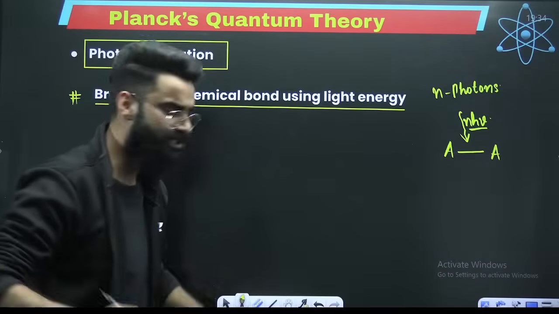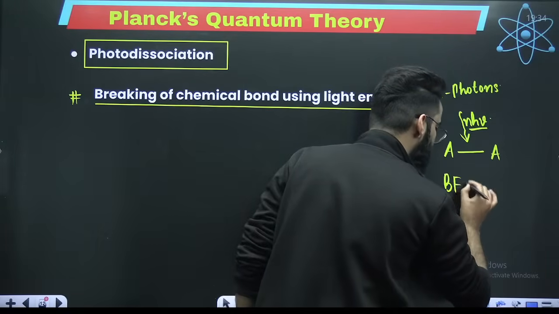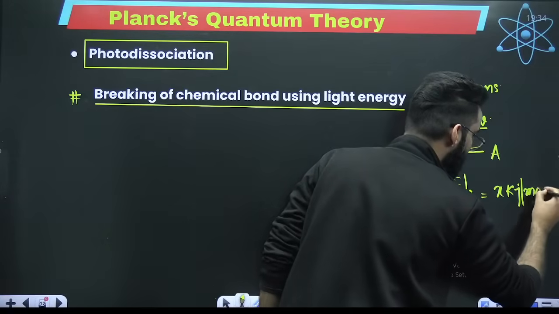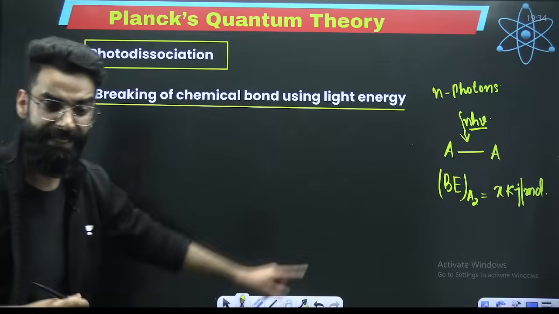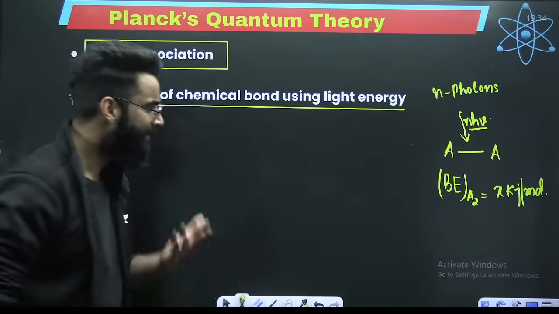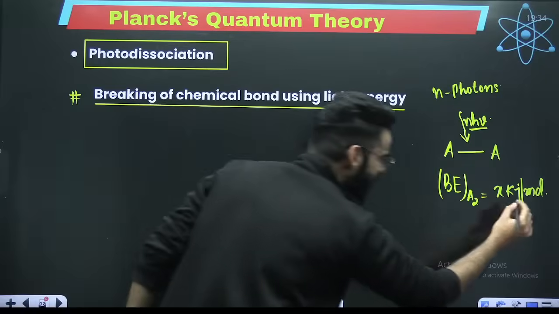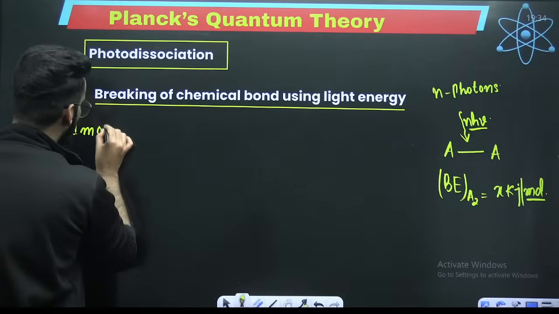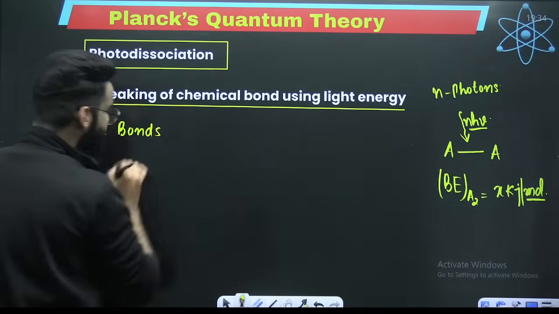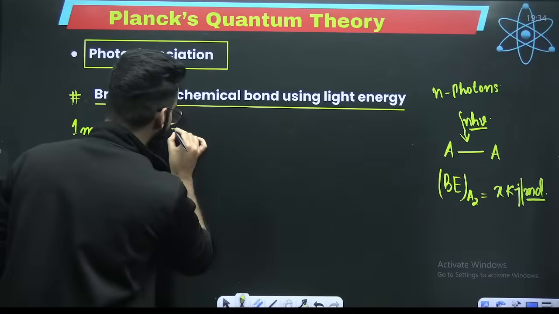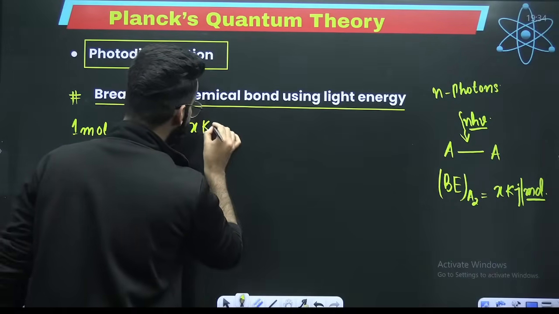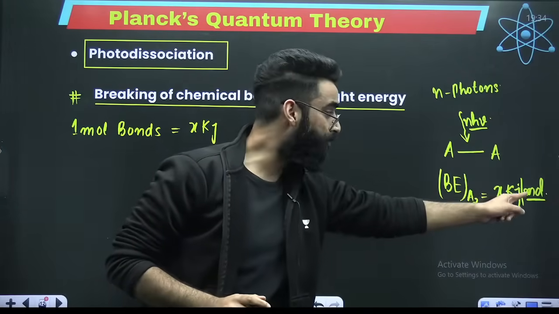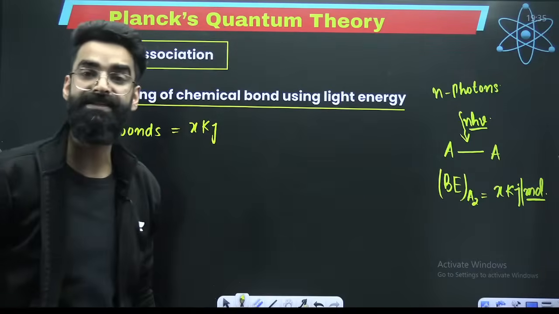Okay. Now, my dear students, I'm writing a term here. Bond energy of A2 is equal to x kilojoules per mole. What does that mean? That means in order to break 1 mole of bonds, x kilojoules of energy is required. That's the meaning of it, right?